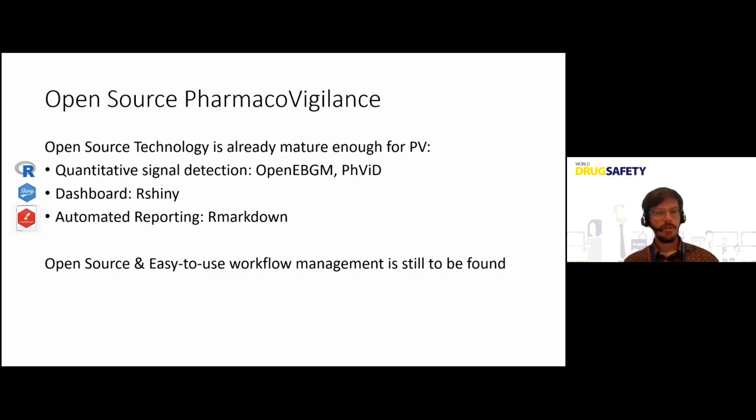So you can also use R Shiny, if you want to build a dashboard that allows you to display the quantitative scores that have been generated along with the original data. That's one possibility, which is open source. And you also have something which is very, very nice and not really used in the industry, at least in patient safety, which is R Markdown.